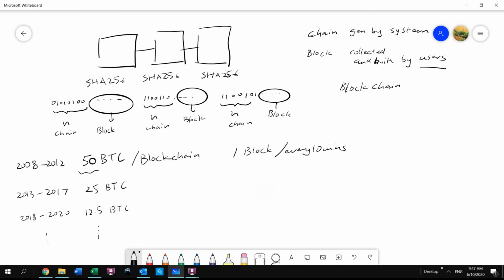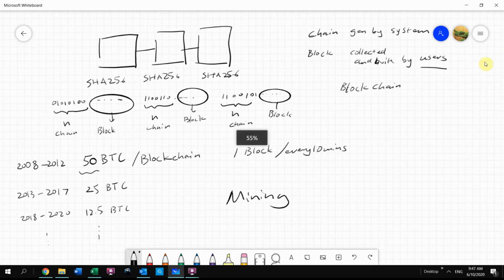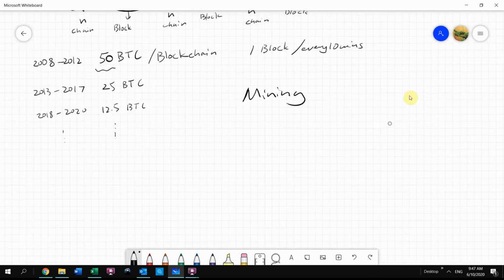Now let's talk about the popular word, mining. Okay, mining. Let's say at the very beginning of Bitcoin in the year 2008, there is only one